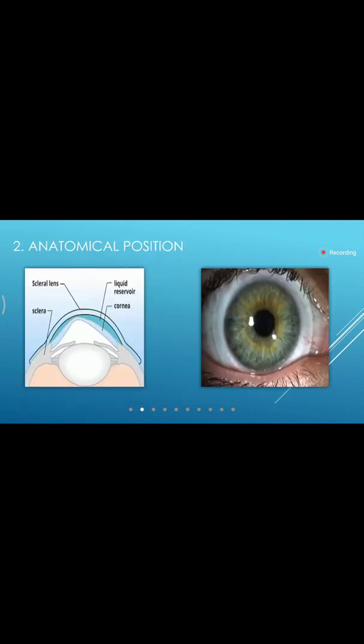Then comes the anatomical position. So the anatomical position is nothing but which tells us how much... Apurva, wait just a minute. So before going to anatomical position, okay.